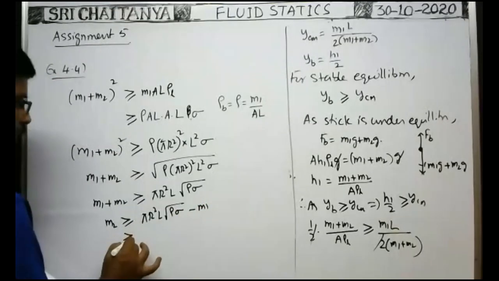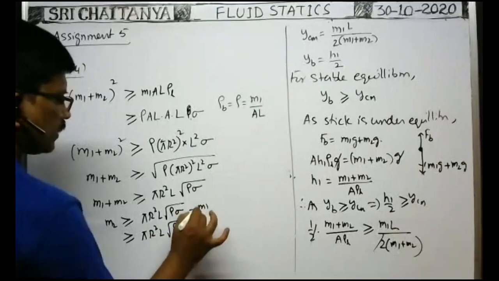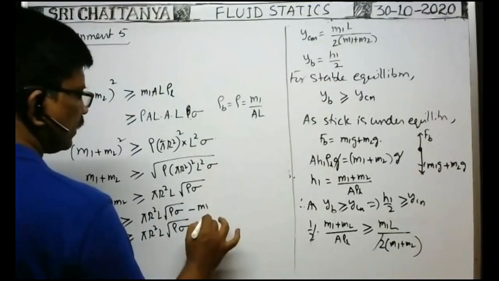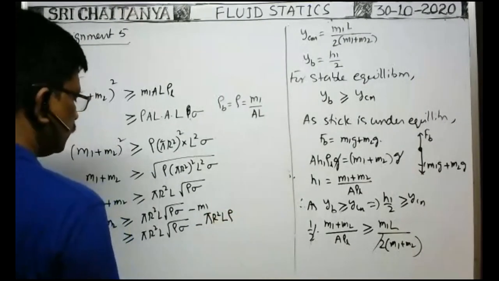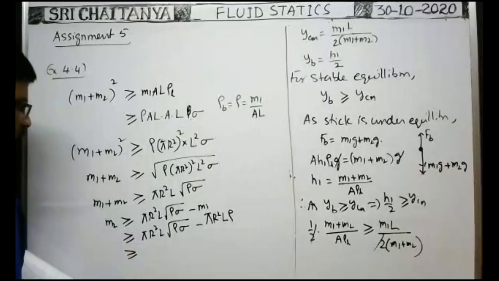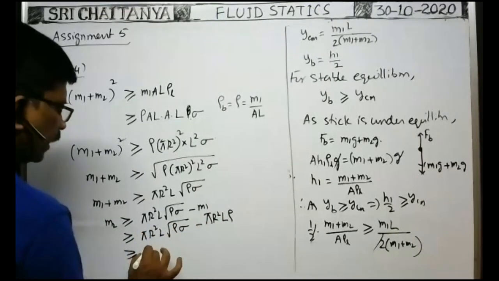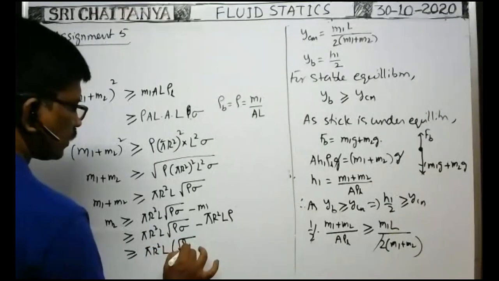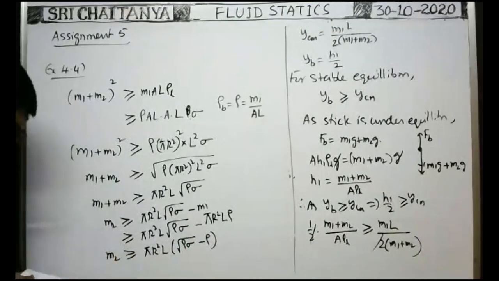M1 is not given. So it is greater than or equal to pi r square L into root rho into sigma minus the mass of the stick. Area of cross section means pi r square into length gives volume, into density gives rho. In both the terms we can take pi r square L common. Then in brackets you write root rho sigma minus rho. It is M2. I think this is the answer.